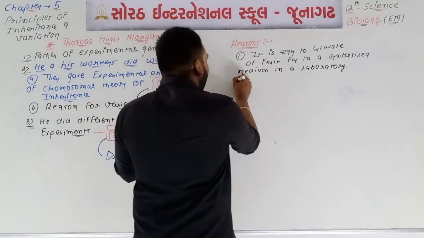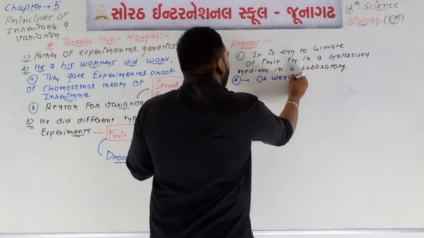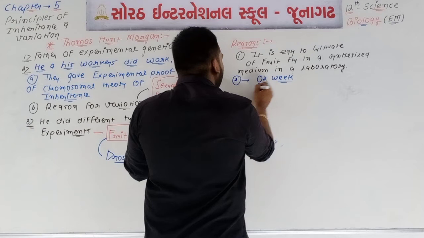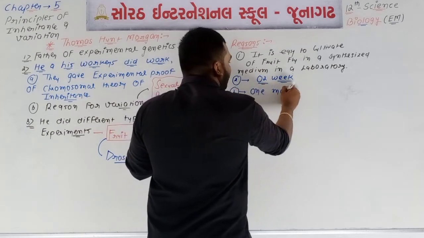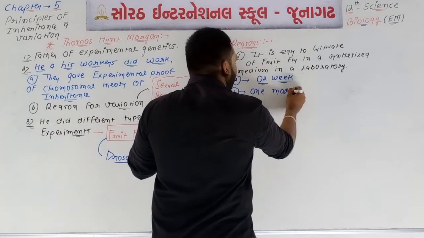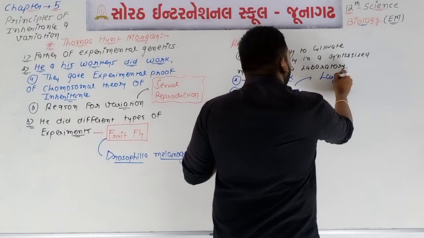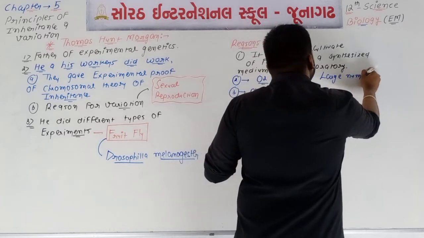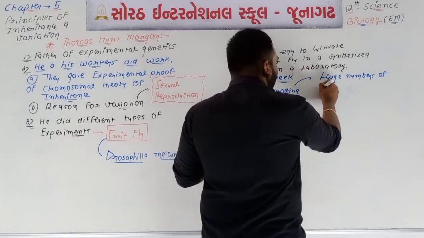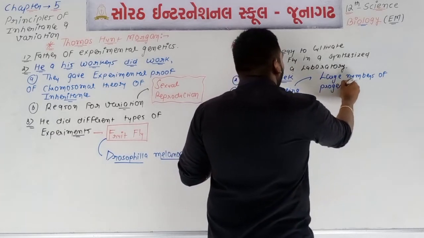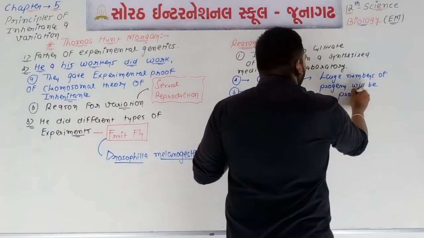The second reason is that the whole lifespan will be 2 weeks. The third reason is that after one mating, large numbers of progeny will be produced.